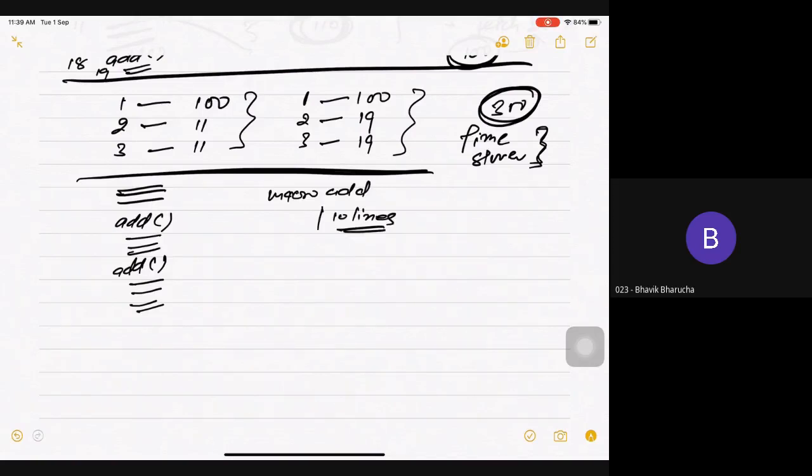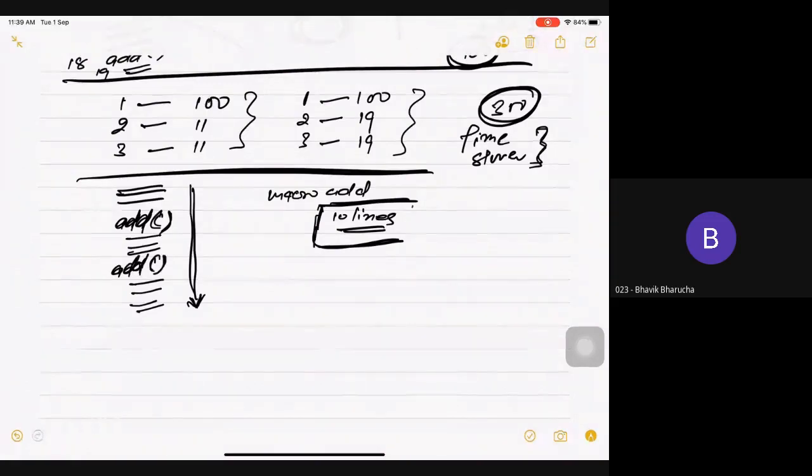As I already told you, macro is processed by your macro processor in advance. So when you pass this program to your assembler on a first shot, it will replace this add macro with these 10 lines.